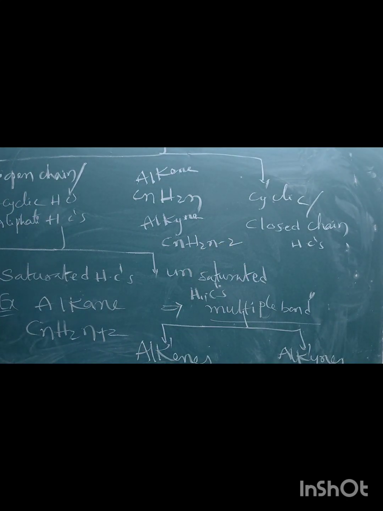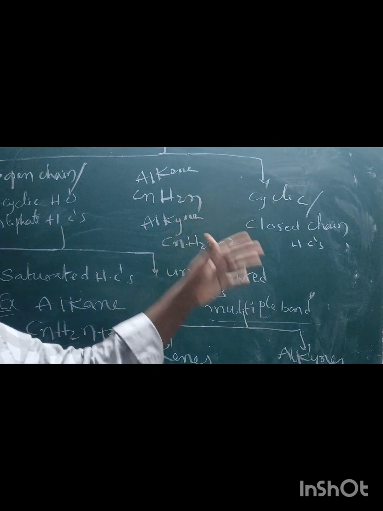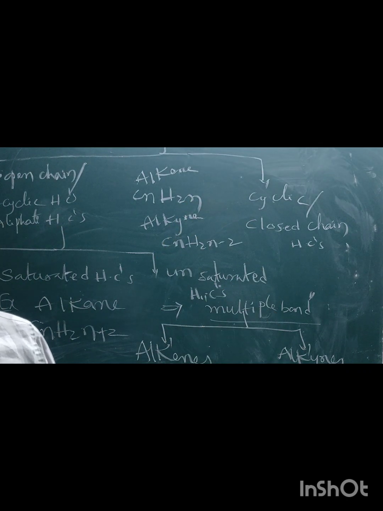Closed chain hydrocarbons are also classified into two types: homocyclic closed chain and heterocyclic closed chain.